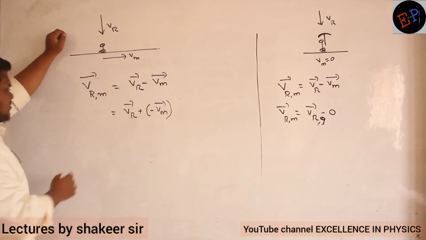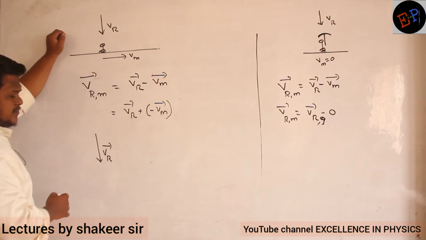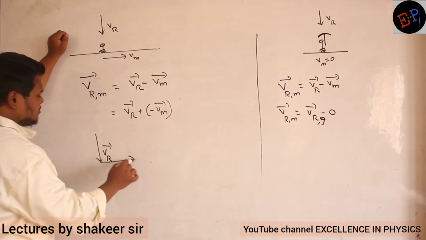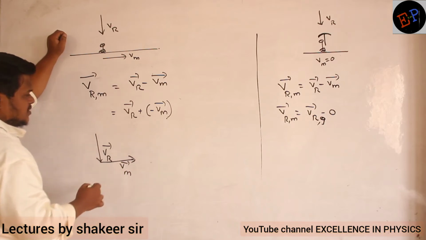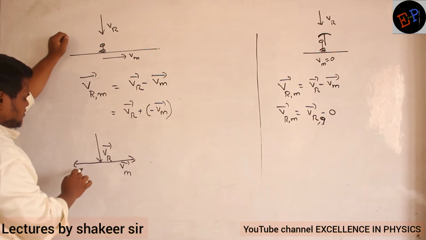So now let us add both of them. Rain is in which direction? The velocity of the rain is in this direction. Clear, no? The velocity of the man is in which direction? The velocity of the man is in this direction. But I want minus Vm, no? So what I will do? This is minus Vm.